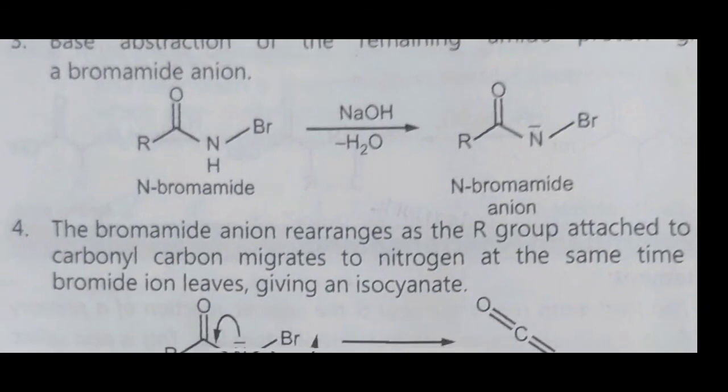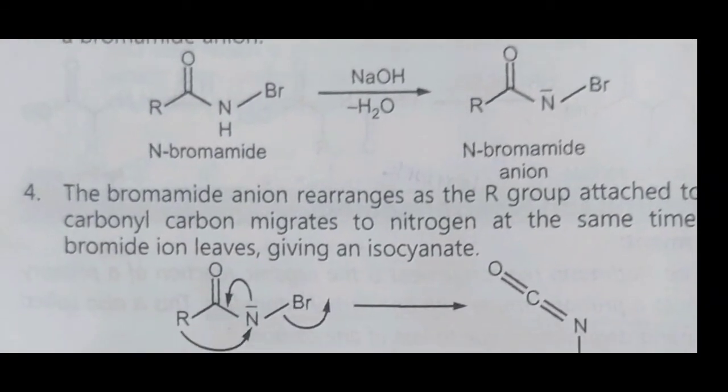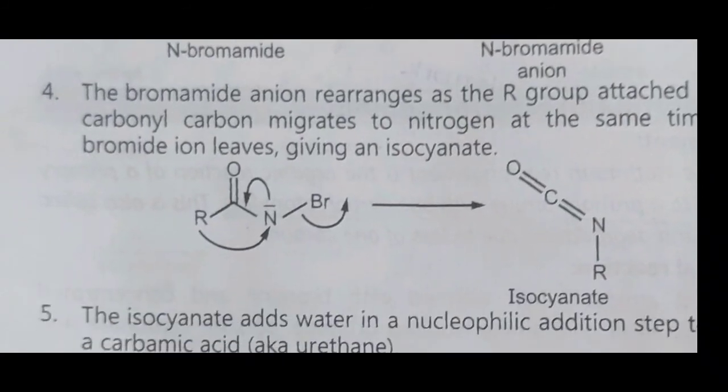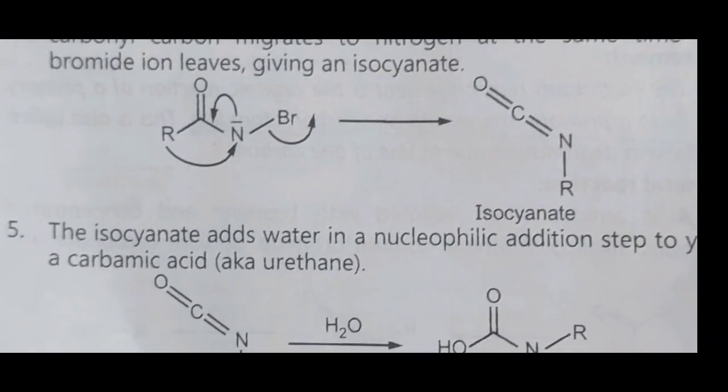Then in the fourth step, the bromamide anion rearranges as the R group attached to the carbonyl carbon, that is C=O, the carbonyl carbon, migrates to the nitrogen. At the same time, the bromide ion leaves, giving an isocyanate intermediate. Therefore, RCON minus Br, the Br atom leaves and an isocyanate forms, R-N=C=O. This group is called the isocyanate. Therefore, in step 4, the intermediate formed is the isocyanate.